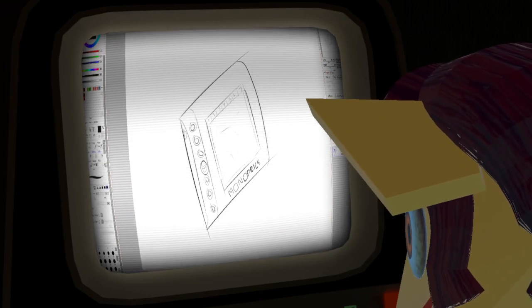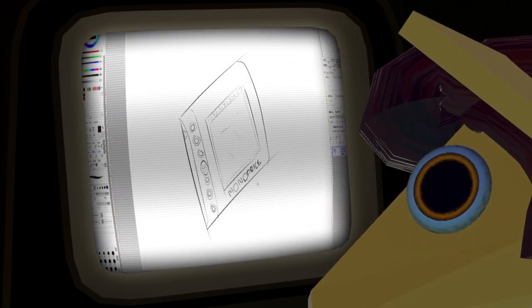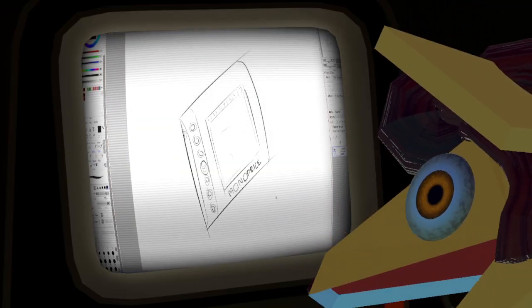And then the E. Alright, so here's our Monoprice tablet.